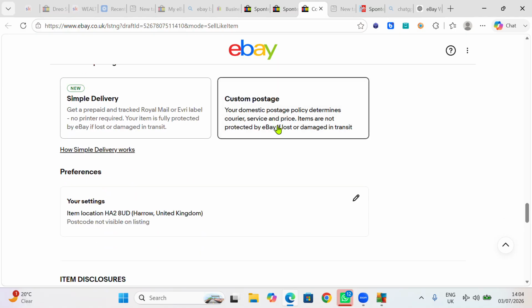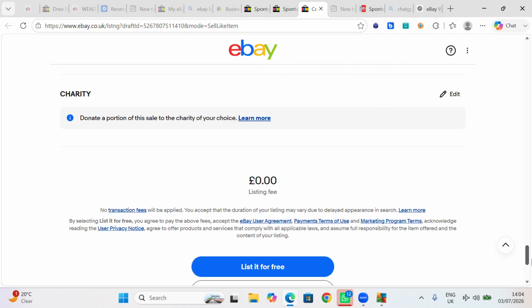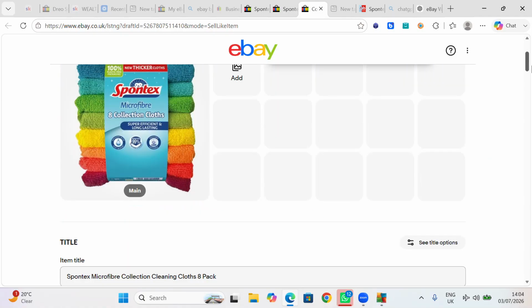Now, when you say that, do you know what eBay is going to tell you? It says custom postage. That means you cannot use their own simple delivery, which is okay. I like it that way. So I'm going to use custom postage, because you're going to do dropshipping, sending that thing from Home Bargains and so on. Then we have to list. You can check if everything is okay.